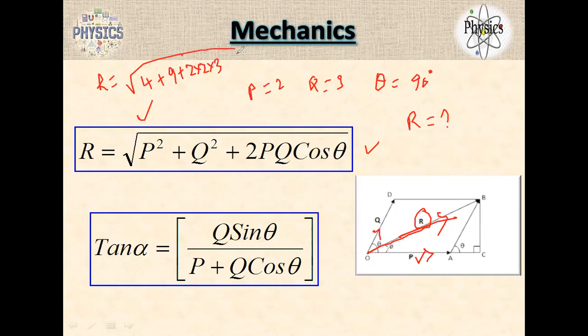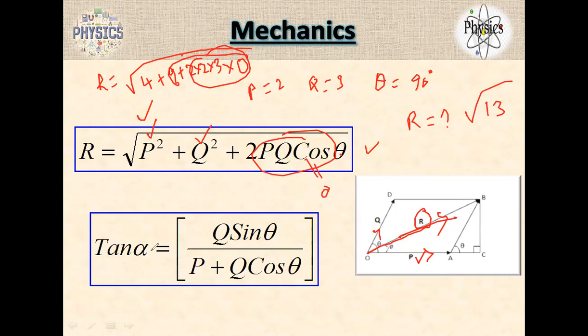How much is cos 90? Cos 90 is actually 0. I'm going to teach that later. When this is 0, this entire product is equal to 0. So you have only P square plus Q square, which is 4 plus 9, 13. R is equal to root 13.